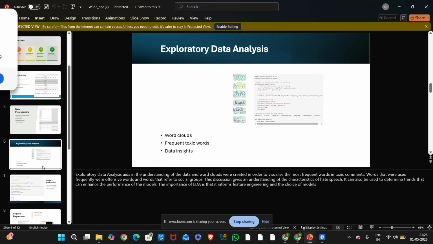Exploratory data analysis. I analyzed the dataset using word clouds and frequency analysis. This helped identify commonly used toxic words and patterns in abusive comments. It gave a better understanding of how hate speech appears in online text.